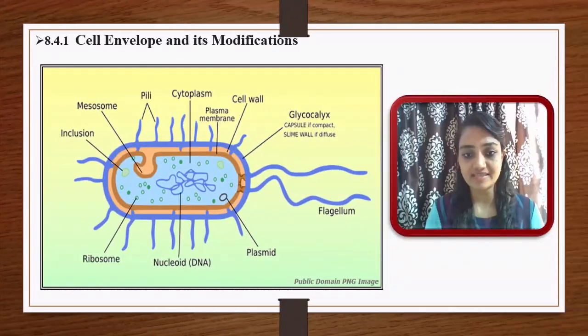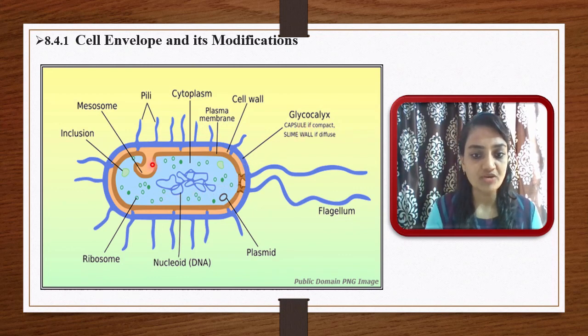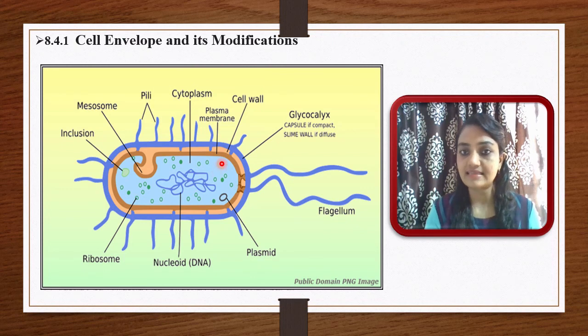In this slide, you can see a diagram of a typical prokaryotic bacterial cell. Let me go through this diagram in detail. First of all, the cell is covered with three layers. The innermost layer is the plasma membrane, then outside it a cell wall, and the outermost layer is the glycocalyx, which is also considered a capsule. So three layers surround this bacterial cell: innermost plasma membrane, middle cell wall, and outermost glycocalyx.